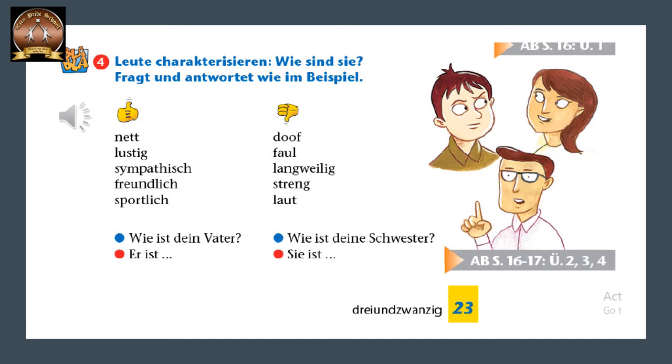Sie ist faul, for example, lazy, or sie ist freundlich, sportlich. You can use anything. So we have to practice these dialogues. Ask about one family member with wie ist, how is, and then you have to tell the family member. And in the answer you have to use er ist for males and sie ist for females, and then the adjective. Okay? So practice this.